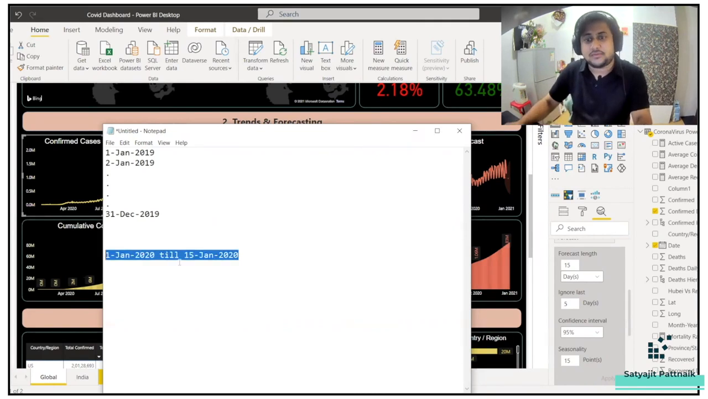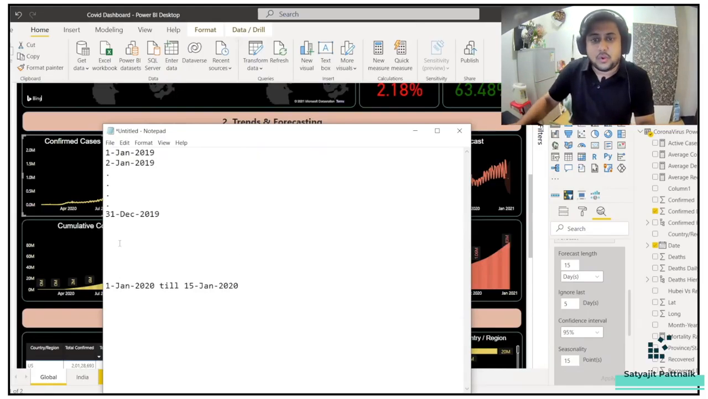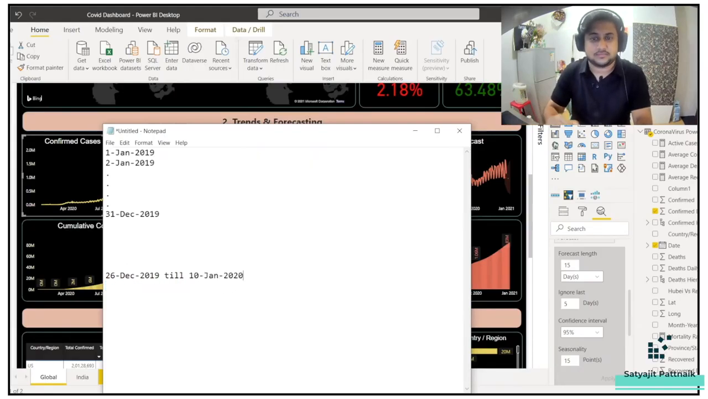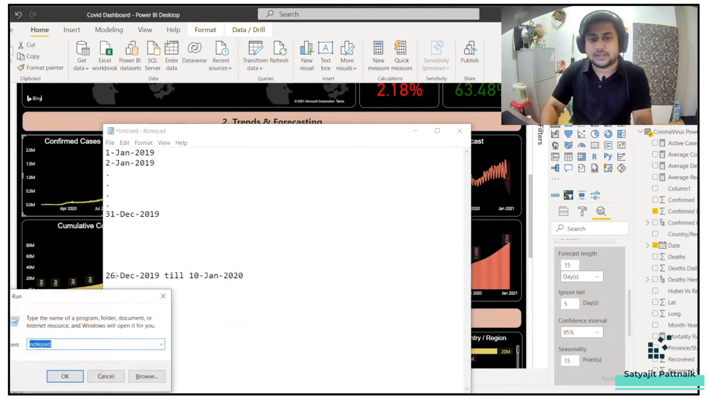But for this data, you don't have the real values, right? How can you understand whether your forecasting is correct or not? So what we do is, we ignore last 5, which means you are doing a prediction from 26 December 2019 till 15 days, till 10th January 2020. So 5 days and then here 10 days, 15 days you are doing. So you're getting my point, right?